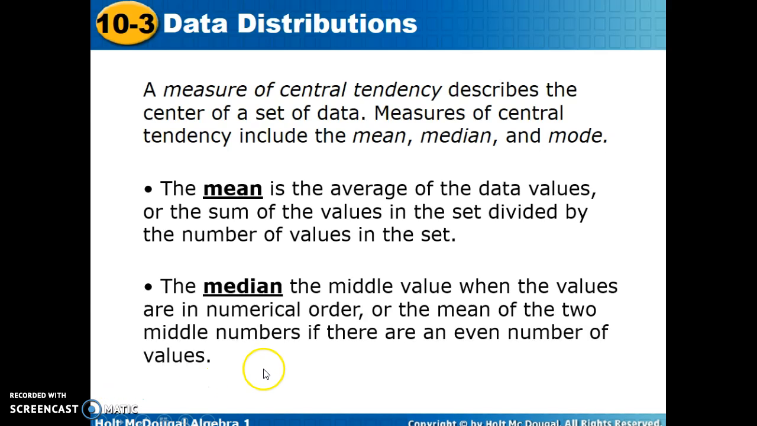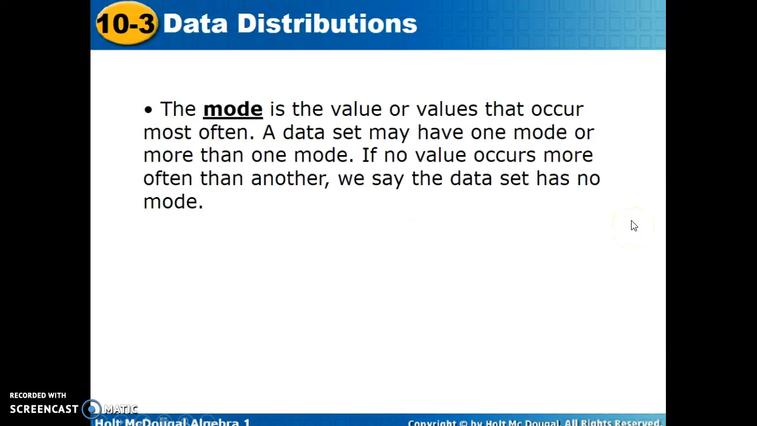So our definition for mean is the average of the data values, and we've done many mean problems before, but in this case we're going to take the set, add all the numbers together, and divide by the number of values in the set. The median is the middle value. It's like the median on the freeway: when the values are in numerical order, it's the one in the middle. If there's an even number, then you take the mean of the middle two.